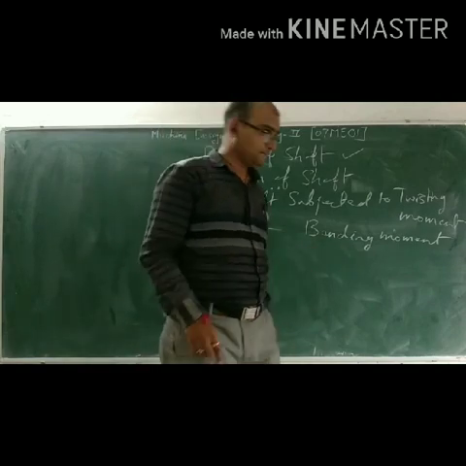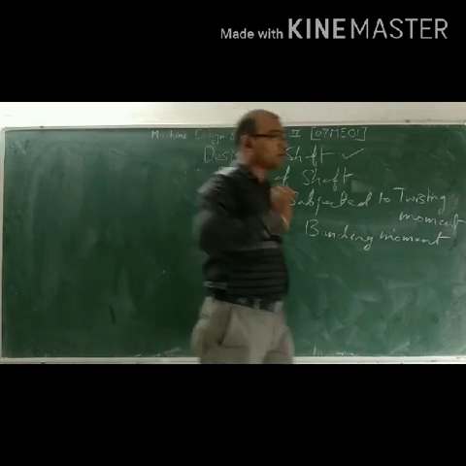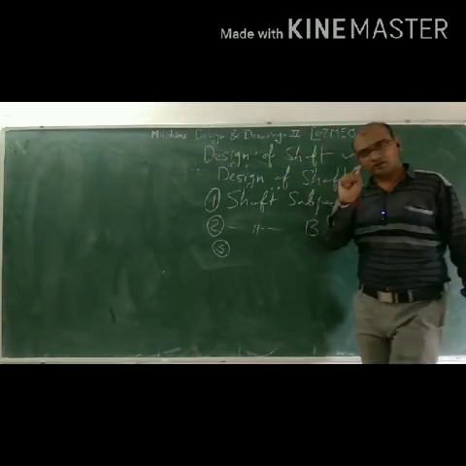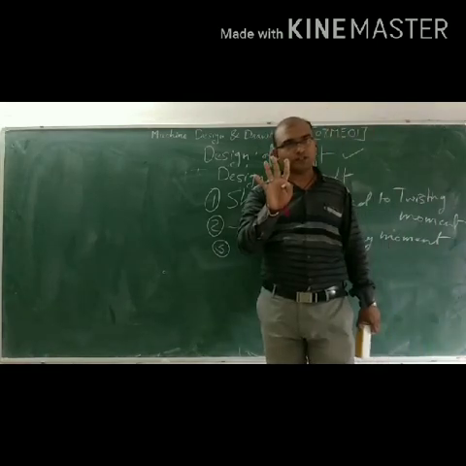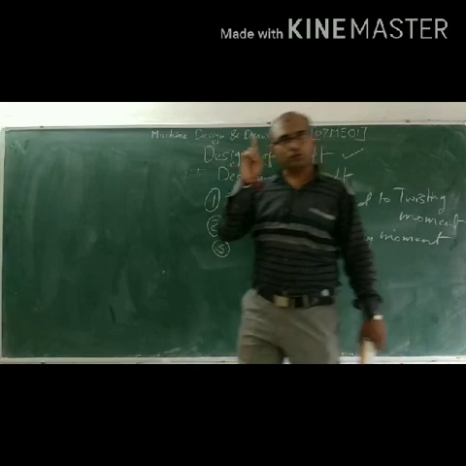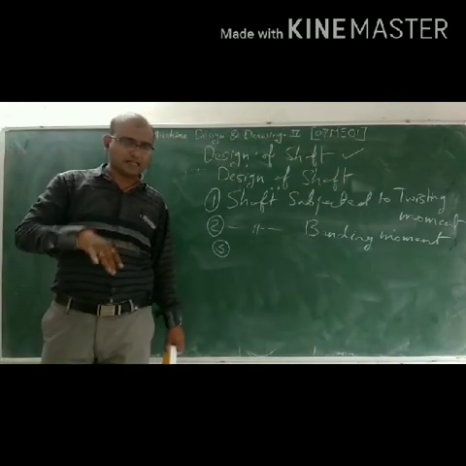We already discussed the previous ones in your Machine Design and Drawing 2. There are 4 units, and from the first unit, it's the 4th chapter.